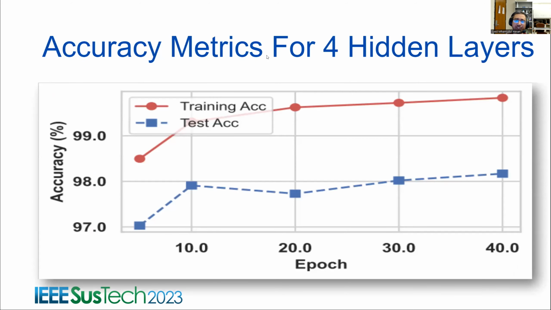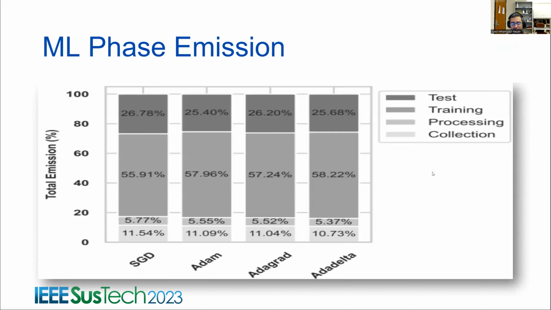Based on our empirical results, we found that four hidden layers is the best for classification, as it yields higher accuracy. As you can see in this graph, with the increase of epoch, the accuracy keeps increasing. So 40 epochs yields the highest accuracy, both training and test accuracy, so we take 40 epochs to demonstrate our further results. And as we can see, most of the emission is caused in the training phase. Other phases also contribute to the emission, but it is not bigger than the training emission.